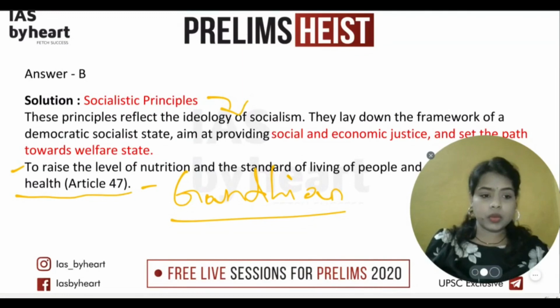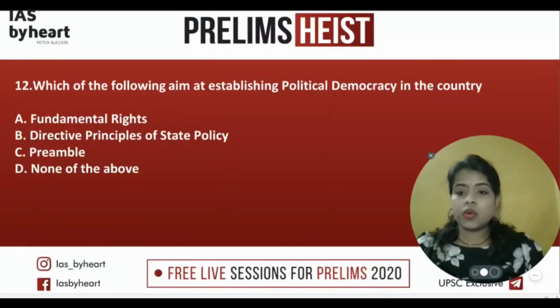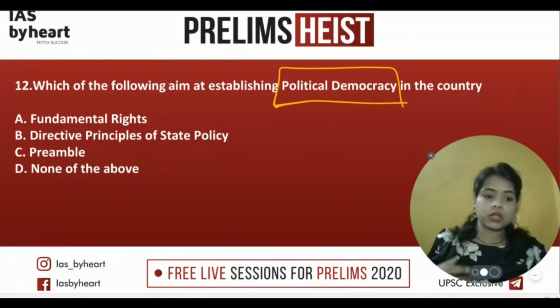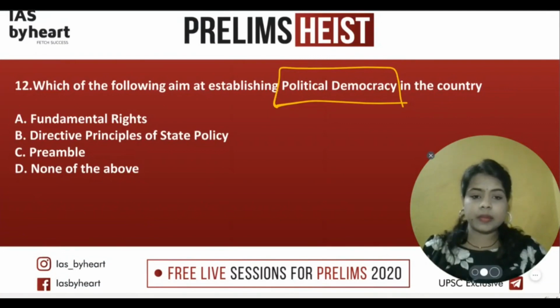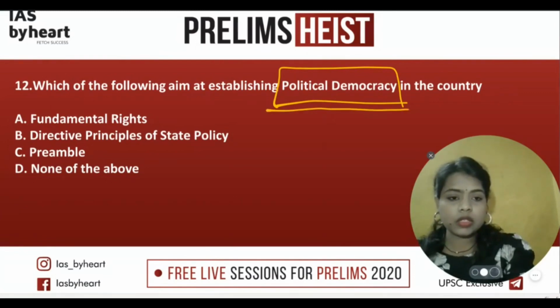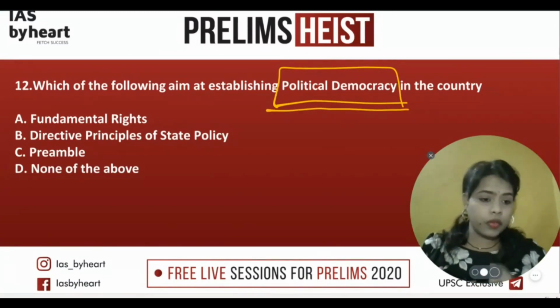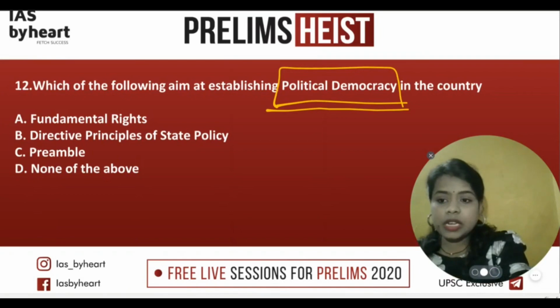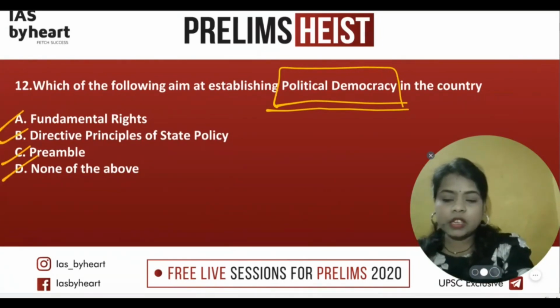Now the next question. Which of the following aim at establishing political democracy in the country? The question looks very simple, a single liner, and four options are given. In the exam hall, this all creates a lot of trauma, about how you are going to answer it surely. The options are fundamental rights, directive principles of state policy, preamble, and none of the above.